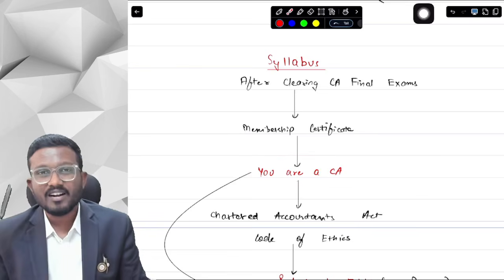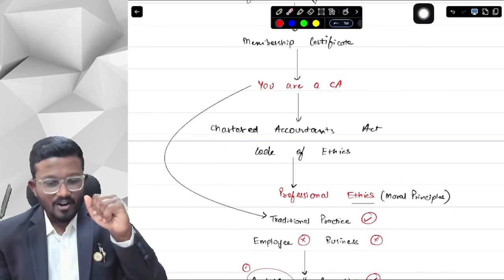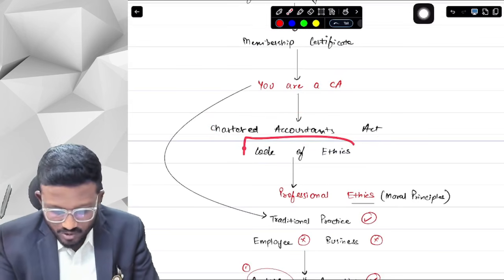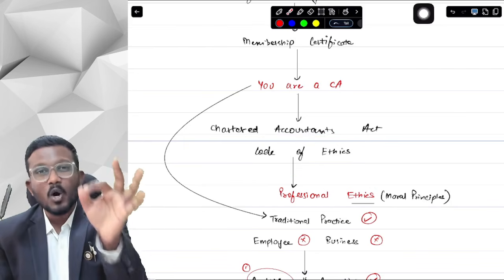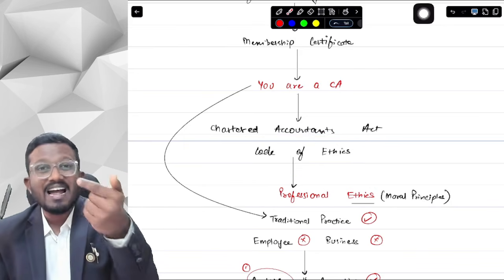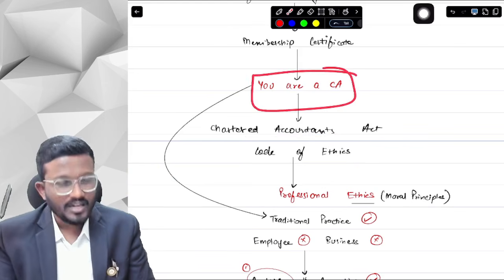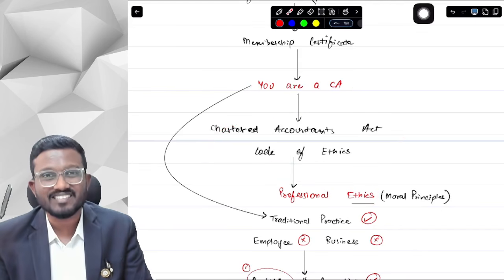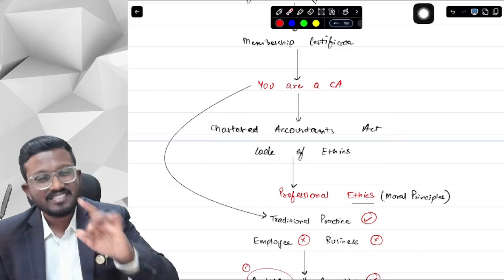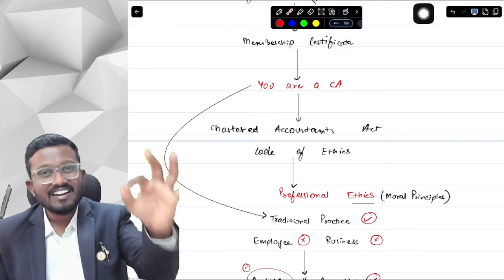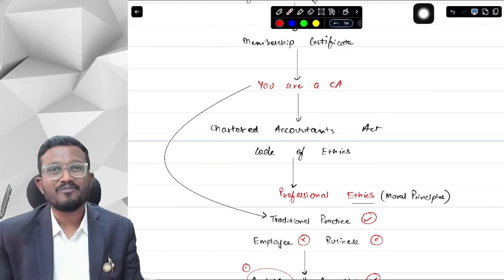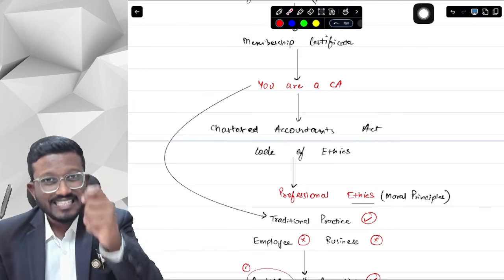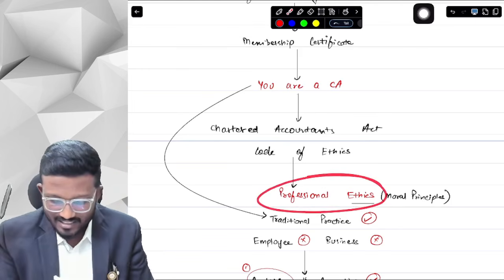Now once you become a chartered accountant, there are two frameworks that apply to you. One is the Chartered Accountants Act and the second is the Code of Ethics. These two will be covered in a chapter called Professional Ethics. You can say it is the biggest chapter of your CA Final Audit and also the easiest chapter. The way in which we are going to cover it, it will be your biggest and easiest chapter of CA Final Audit.